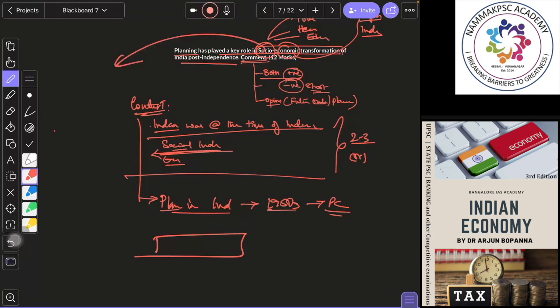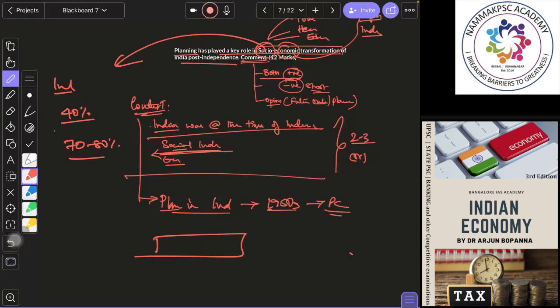Social, then when you come to social planning, social sectors were given a lot of importance in our planning right from the first plan itself. Community development programs, CDP, came into the picture. Under community development programs, various social infrastructures were built. Compare the data, how it was in the initial phases. Education was around 40%, let's say. Now it is around 70 to 80%. You don't have to remember the exact data, it's fine.